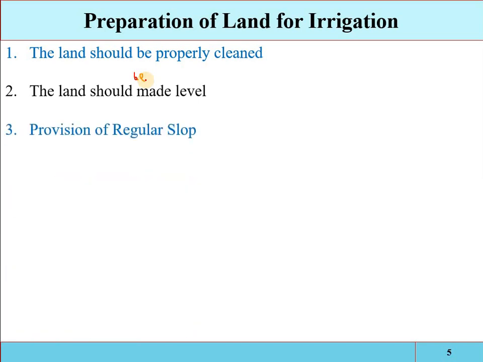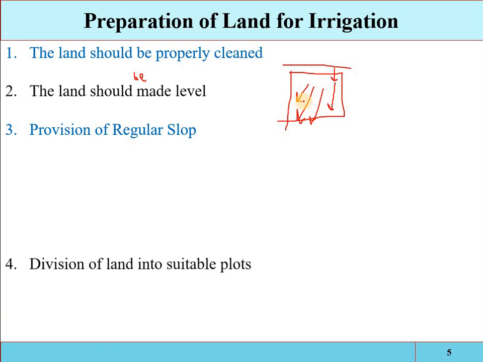The third point is provision of a regular slope. For example, if we are selecting the surface irrigation method, the water is applied at the upper end of the field. Suppose here is a stream, so the water will be applied only at this end. Now how will the water reach properly and uniformly into the downstream portion of the field? For that purpose a regular slope will be provided.